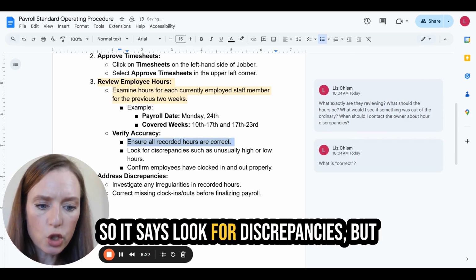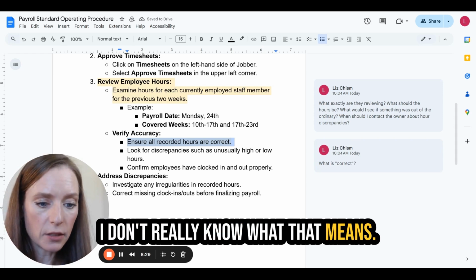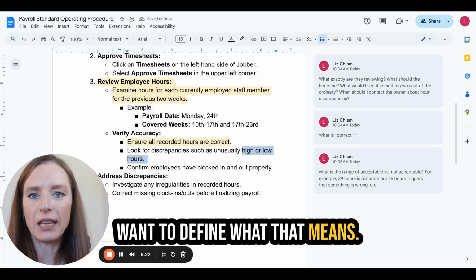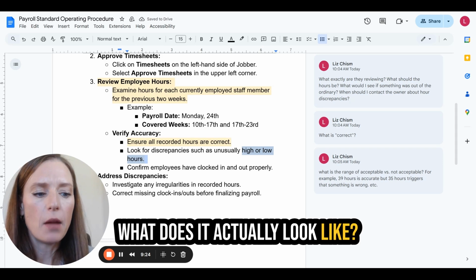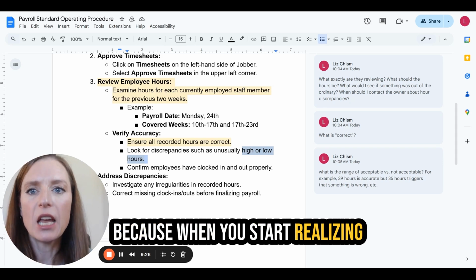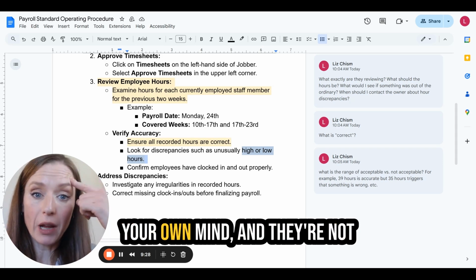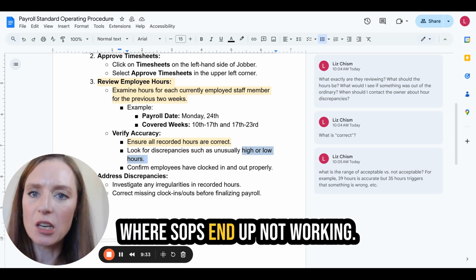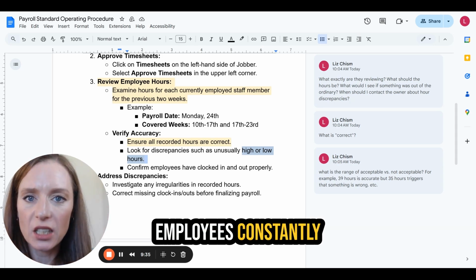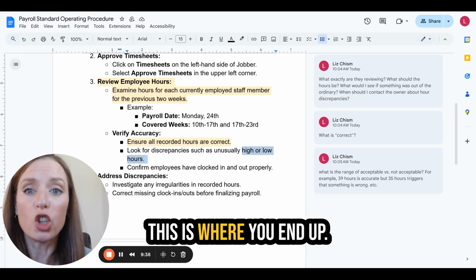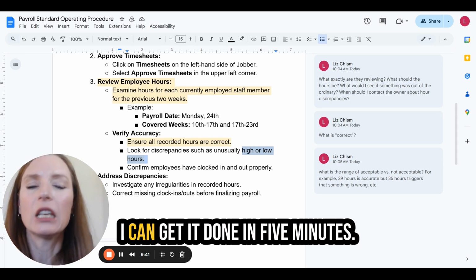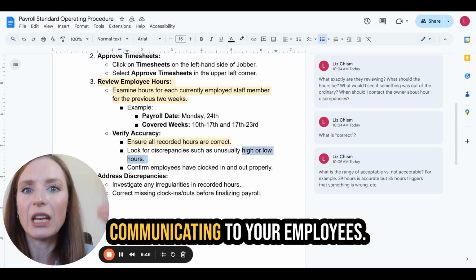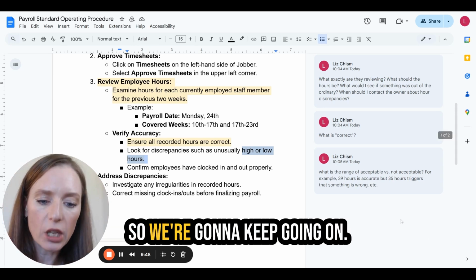Okay, so it says look for discrepancies, but I don't really know what that means. So this is, again, where we really want to define what that means. What does it actually look like? Because when you start realizing that there are standards in your own mind and they're not communicated in the SOP, this is where SOPs end up not working. This is where your employees are constantly asking you questions. This is where you end up just saying, let me do it myself, I can get it done in 5 minutes, because there are decisions that you're making that you're not communicating to your employees. So we're going to keep going on.